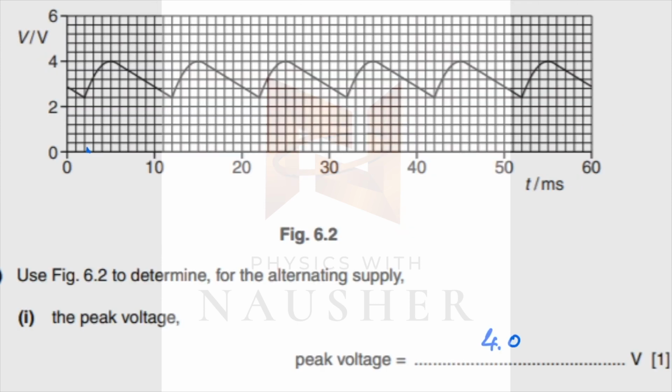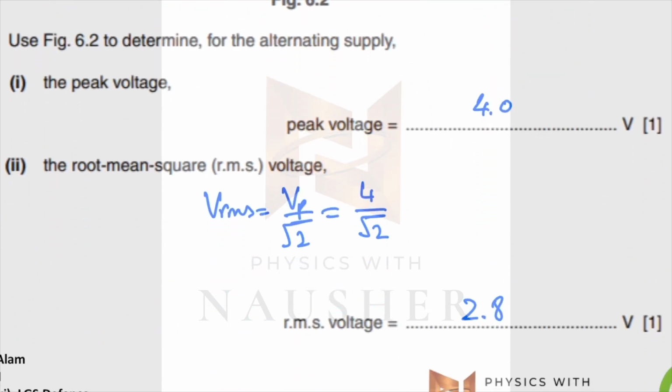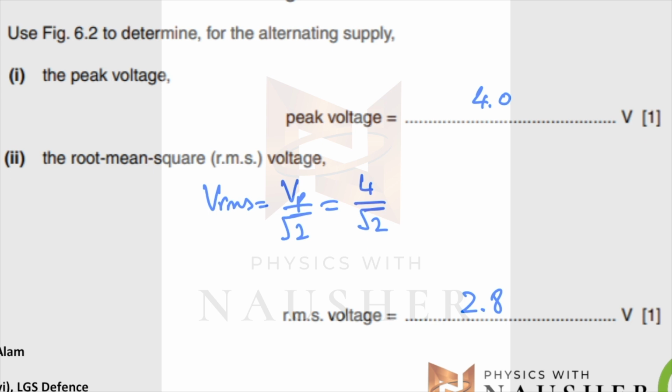Now for this question, what is your peak voltage? You can read off the peak voltage here. It's 4 volts. And what is the RMS voltage? RMS is V peak divided by under root 2. So you do 4 over under root 2 and you get 2.8 volts.